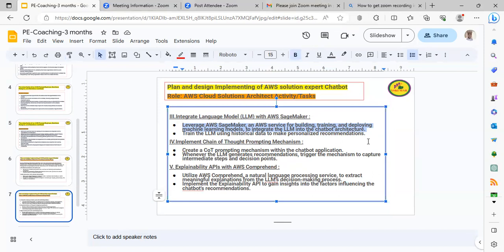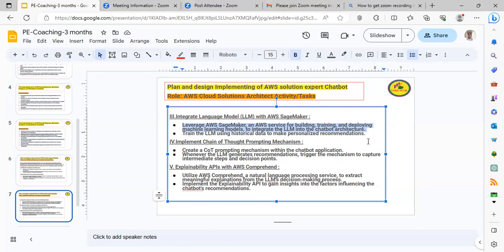So we are going to do that through SageMaker here. Train the LLM using historical data to make personalized recommendations. Yes, obviously, the personalized recommendations will go to the chatbot to display in the user interface.